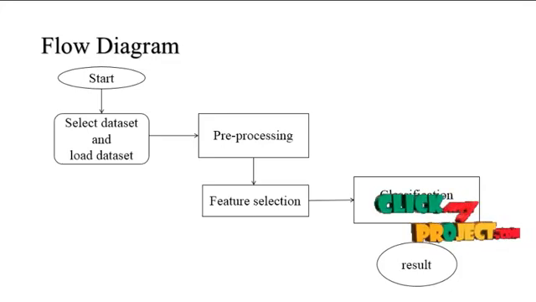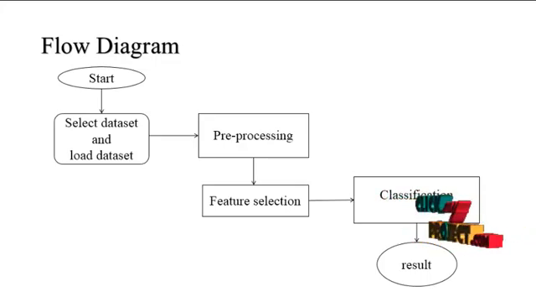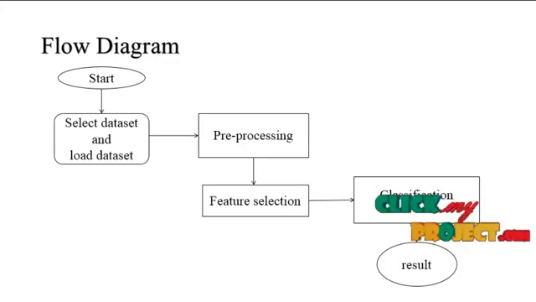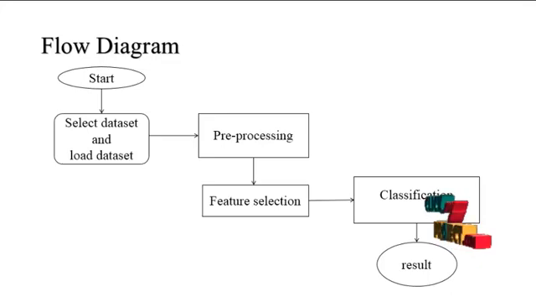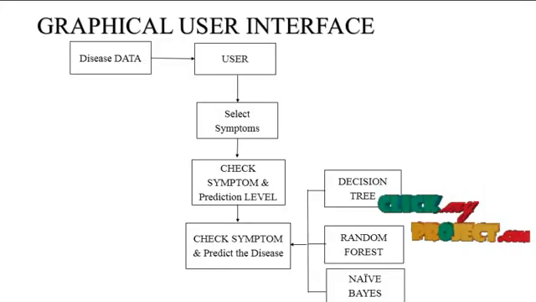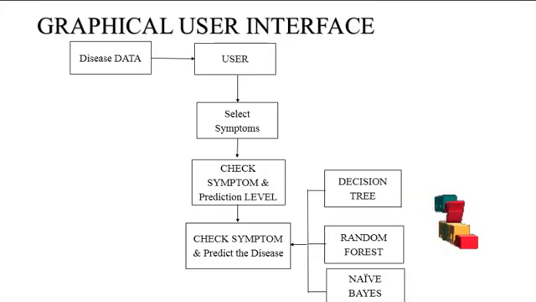In the feature selection model, the data is split into training dataset and testing dataset. Then it proceeds to the classification method. In the classification method, different types of machine learning algorithms will be applied to predict the disease. The result will be based on accuracy, precision, recall, and F1 score. Also, the project is enhanced with a graphical user interface model.